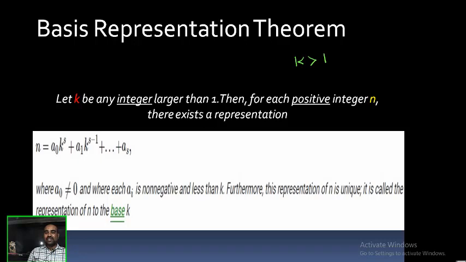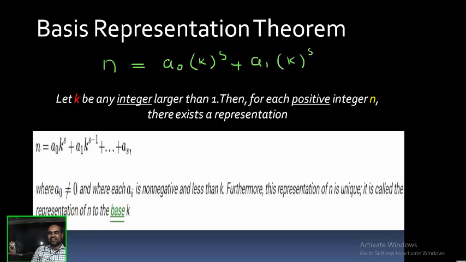Then for each positive integer n, there exists a representation. For n, there exists a representation. Here it is clearly given. I want to write it again and I will explain it now. So that n can be written as some digit a0 into k power s plus a1 into k power s minus 1 plus so on plus as. Any integer n can be written in this form.